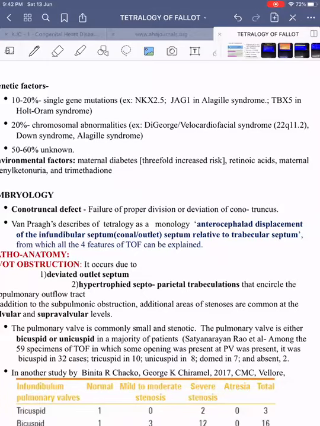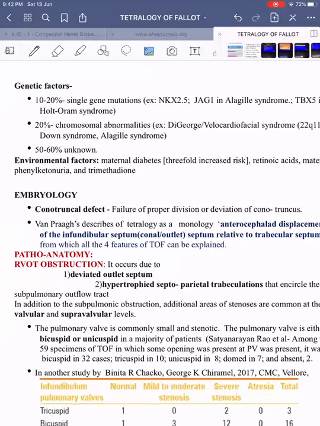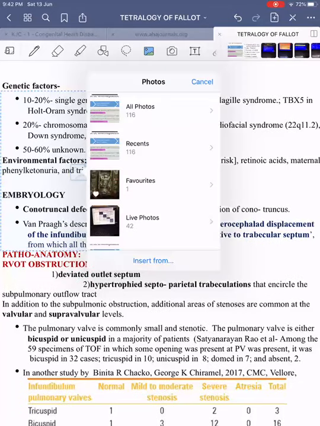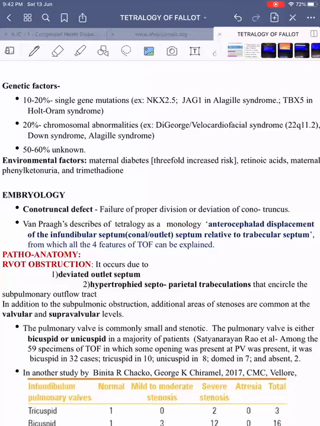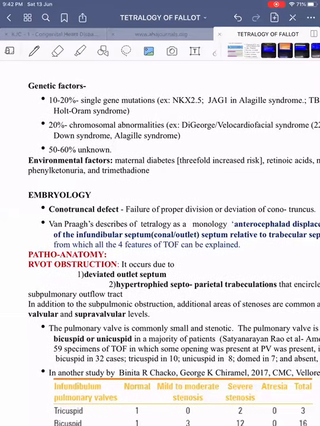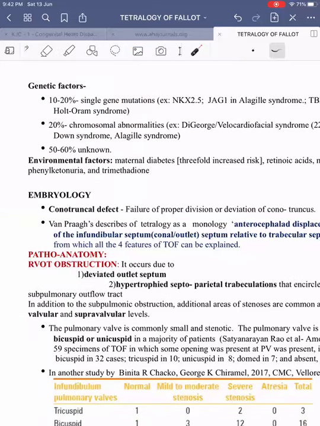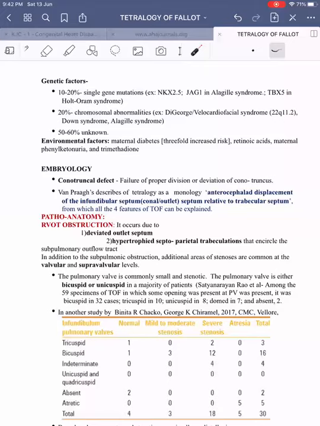Then coming on to environmental factors, maternal diabetes is associated with a threefold increased risk. Then retinoic acid, then maternal phenylketonuria and trimethadone exposure are associated with an increased chance of having tetralogy of Fallot.